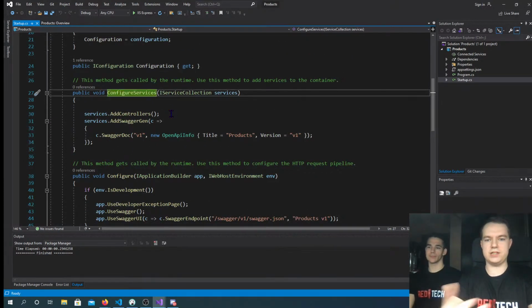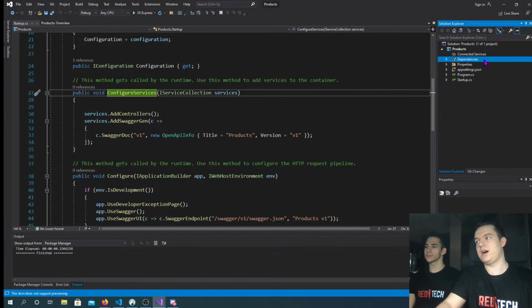In the ConfigureServices method, you register services for dependency injection, so that the application knows what to inject in certain classes. We'll show it to you later, how it's all done.